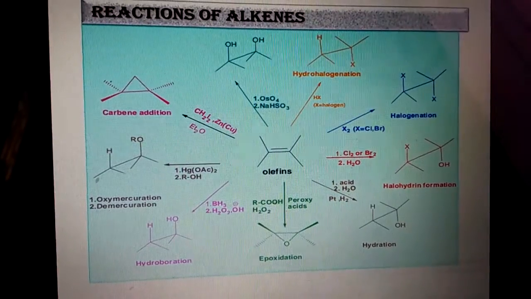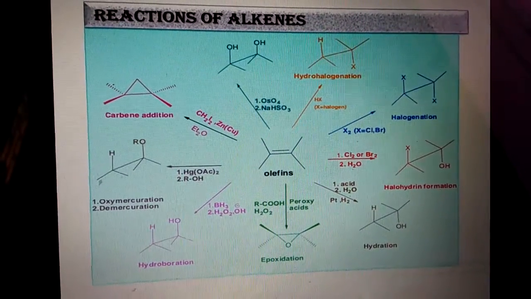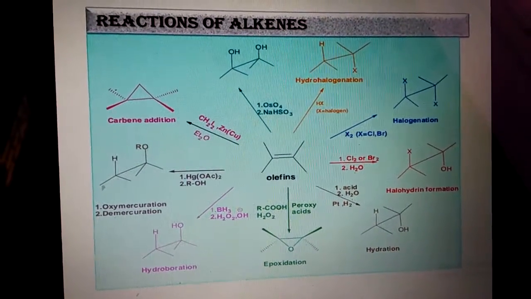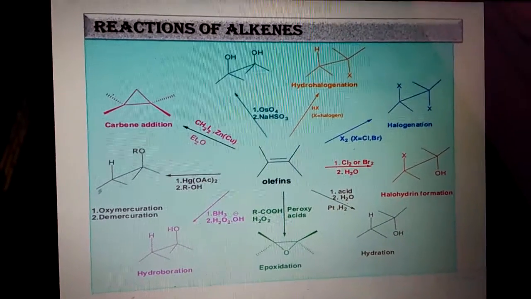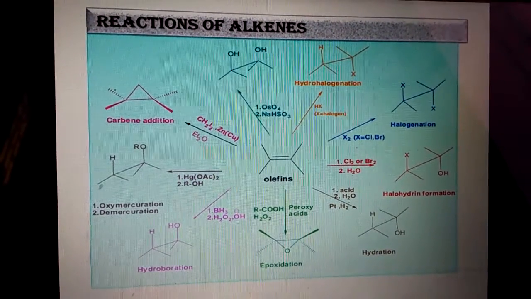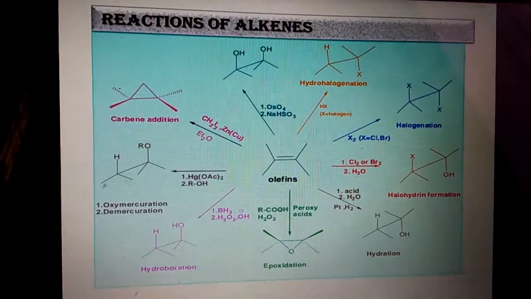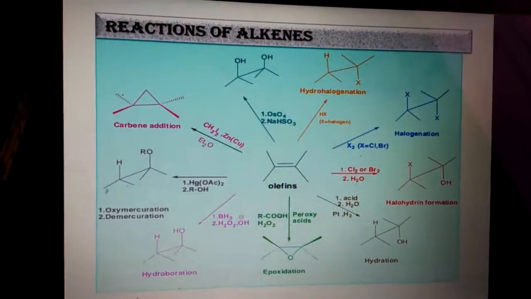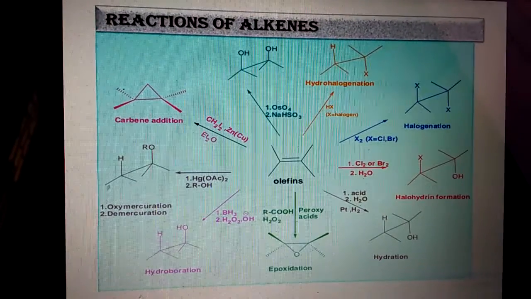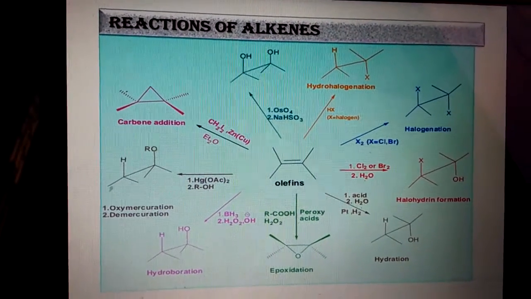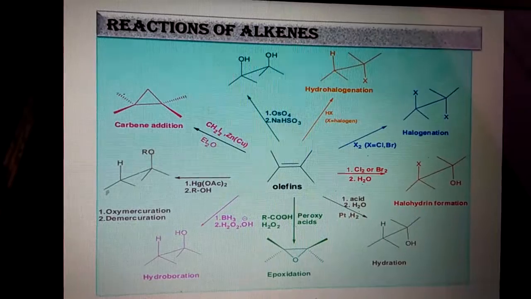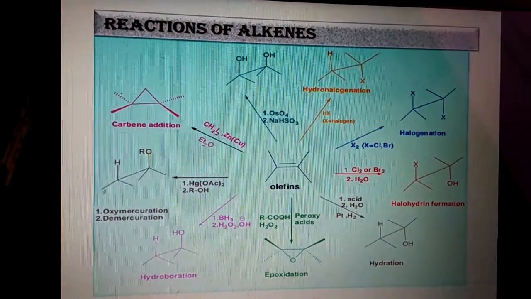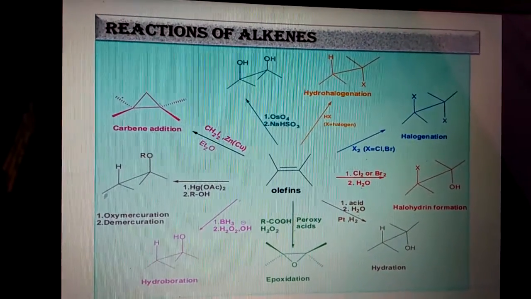Then hypochlorous acid, HOCl. You put olefin and add HOCl and get the corresponding product. Then hydration reactions: water and acid, or in the presence of platinum with hydrogen molecule, give the hydration product.